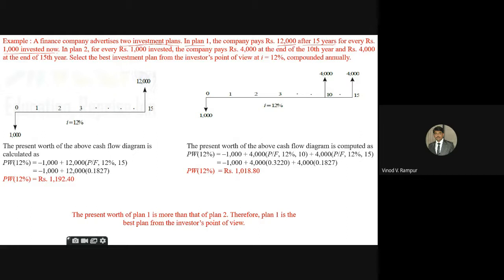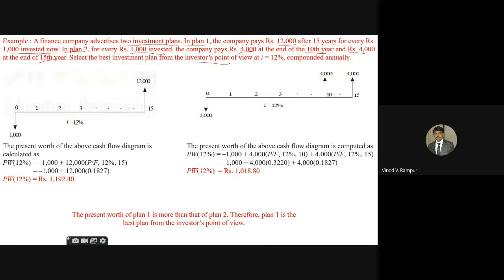Right now you have to invest 1,000 rupees. Okay, after 15 years I'll pay 12,000 rupees to you. Then for plan 2, for every 1,000 rupees invested, the company pays 4,000 at the end of 10th year and 4,000 rupees at the end of 15th year. Select the best investment plan from the investor point of view.